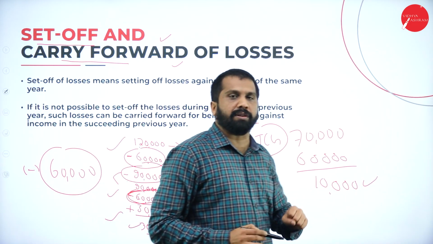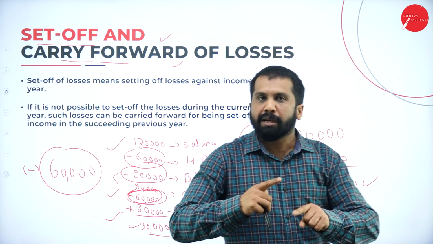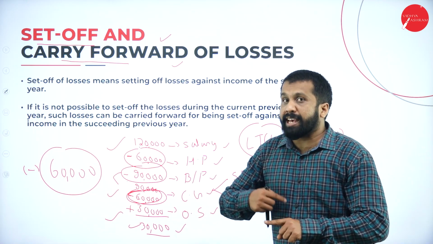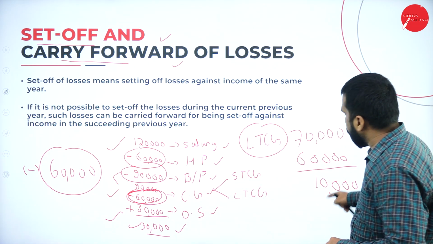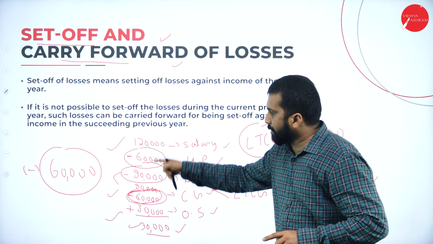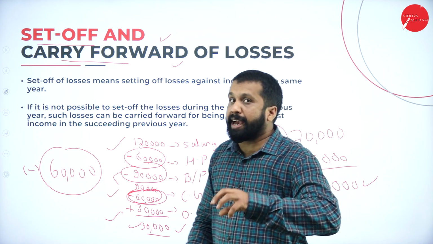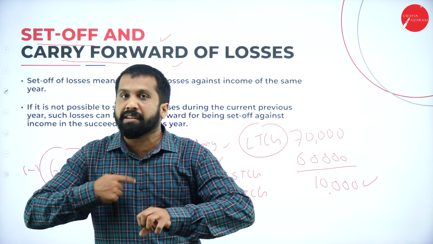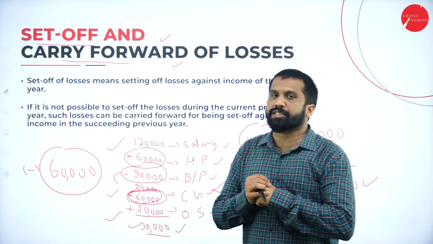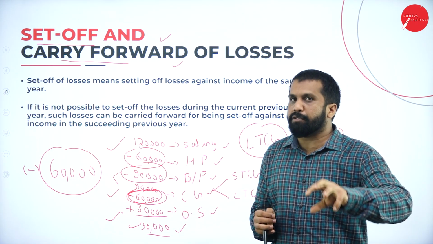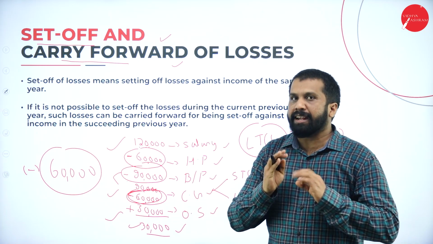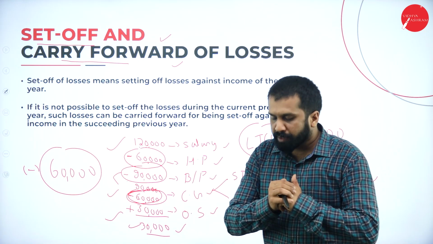This provision we call it as carry forward. What is set off? Adjusting here itself. What is carry forward? Transferring for next year. Anything which you can't set off can be carried forward to next year. How many years we can carry forward? That we will learn in today's session. Hope you are clear. I gave you a brief idea about what is set off and what is carry forward.